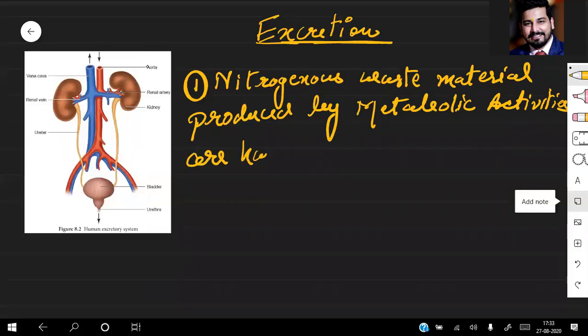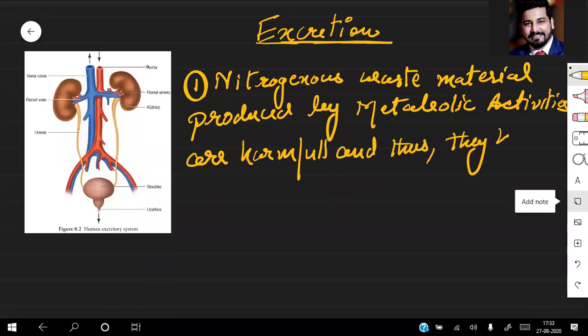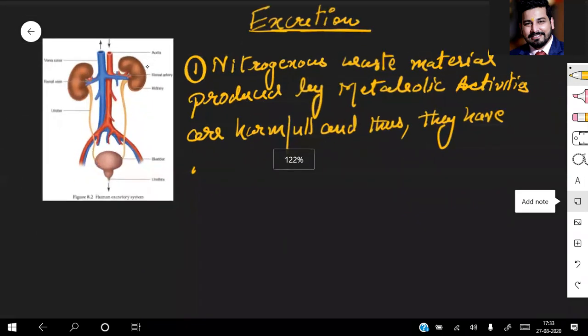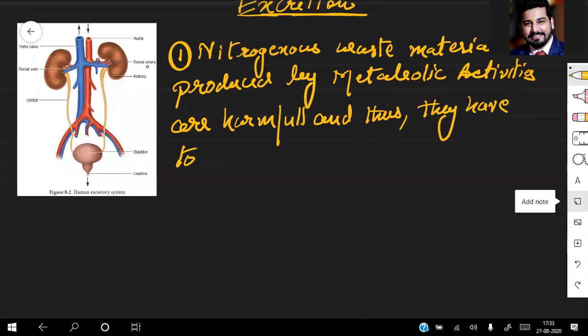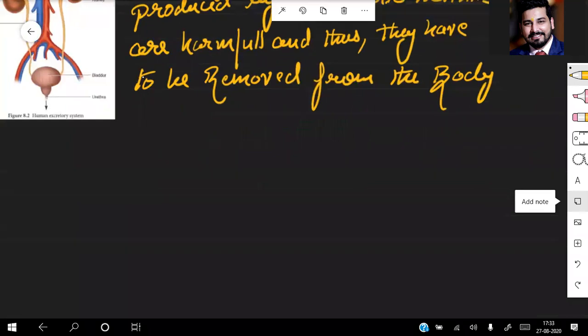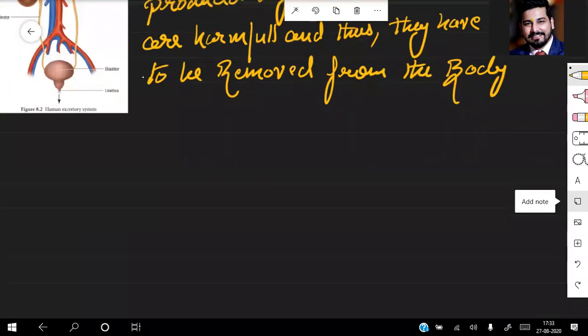These wastes are harmful, and if they are harmful, they have to be removed from the body. So this procedure by which the body eliminates the waste product is known as excretion.